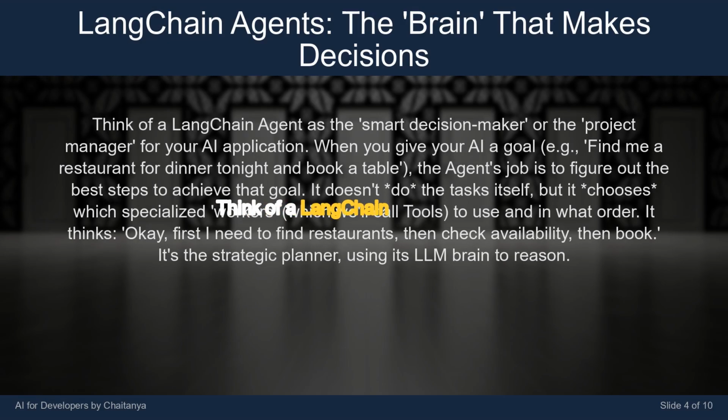Think of a LangChain agent as the smart decision maker or the project manager for your AI application. When you give your AI a goal, e.g., find me a restaurant for dinner tonight and book a table, the agent's job is to figure out the best steps to achieve that goal. It doesn't do the tasks itself, but it chooses which specialized workers, which we'll call tools, to use and in what order. It thinks, okay, first I need to find restaurants, then check availability, then book. It's the strategic planner, using its LLM brain to reason.